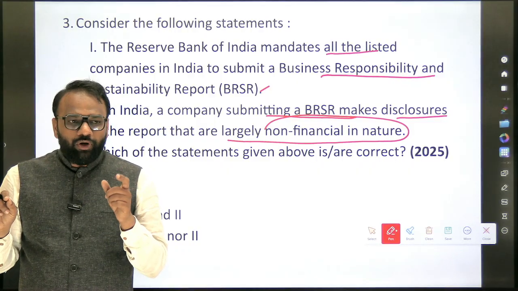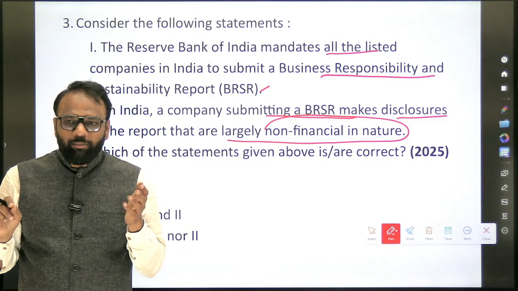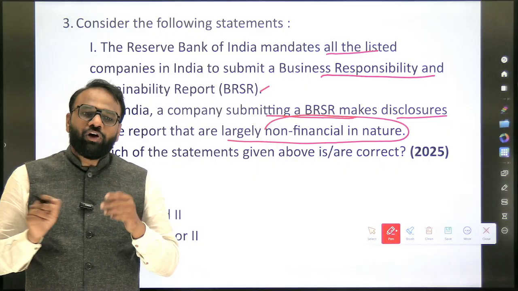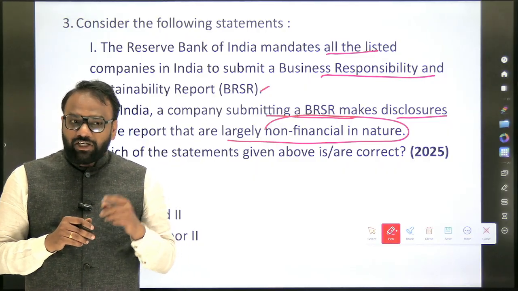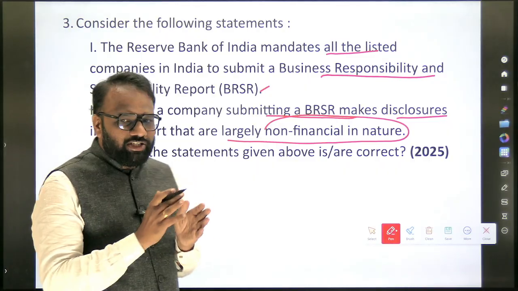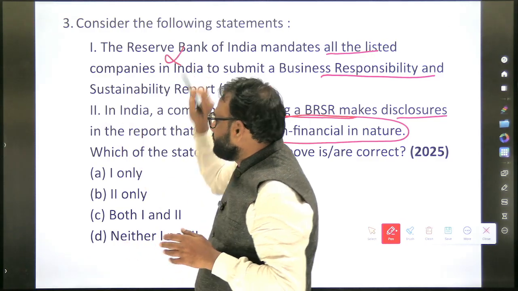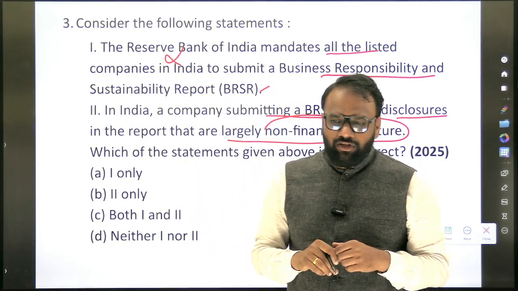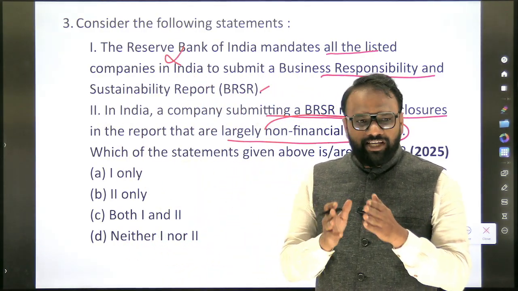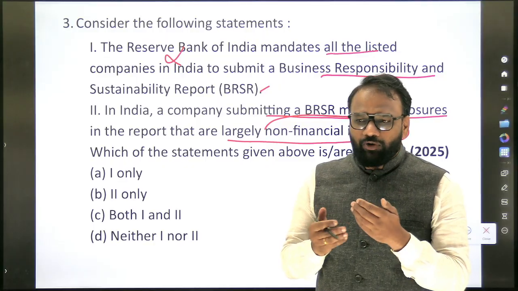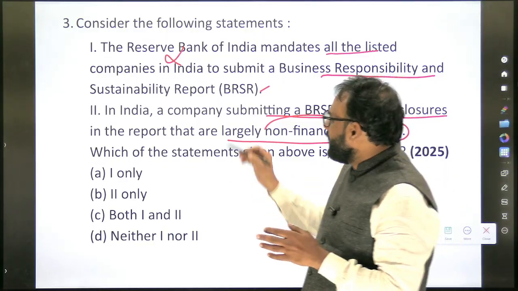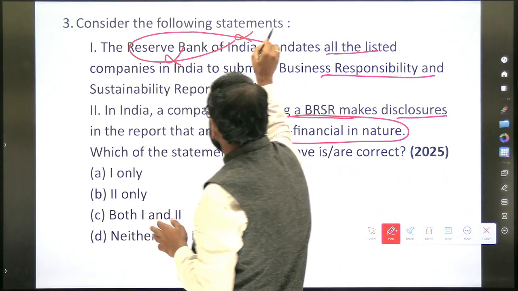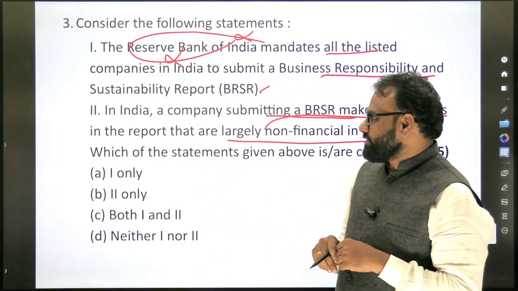When it comes to companies, generally it will be the Ministry of Corporate Affairs. So based on this general logic, we'll eliminate the first one. Again, this is not an exact strategy, but sometimes we have to take the risk and frame the strategy as well. Here it will not be the Reserve Bank of India; it will be the Ministry of Corporate Affairs.